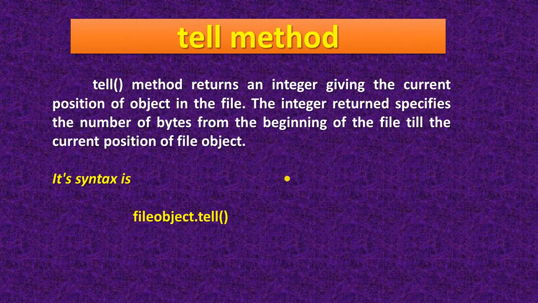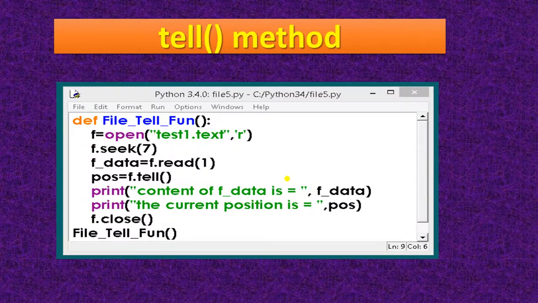Next is the tell method. This tell method returns an integer giving the current position of the object in the file. Okay, it just specifies the number of bytes from the beginning of the file till the current position of the object. Here is the program. In this, the same program is there.